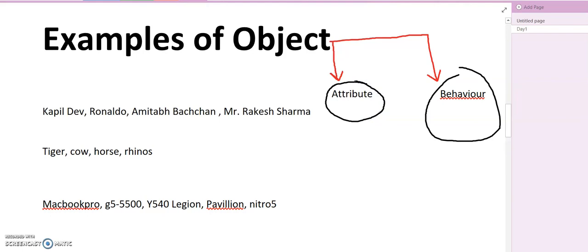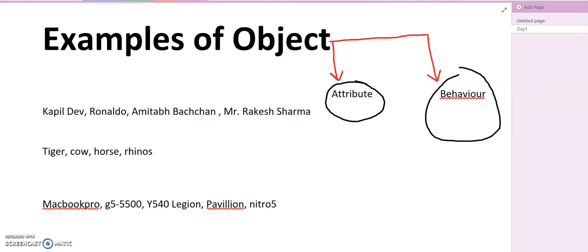So I take the example of Kapil Dev. There would be some attributes, like there would be some data about Kapil Dev, maybe his date of birth, maybe his height. Similarly, if I talk about Ronaldo, the same can be there for Ronaldo, his date of birth, his height. For Amitabh Bachchan, same. For Mr. Rakesh Sharma, same, right? I can have some data about my object, right?